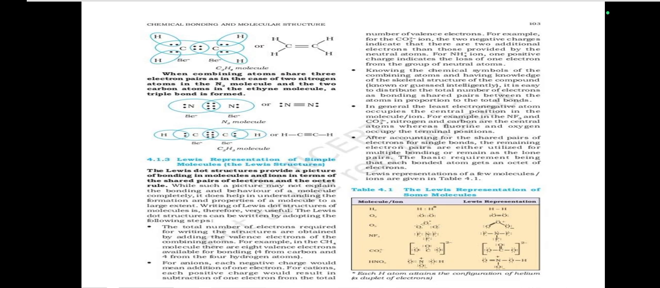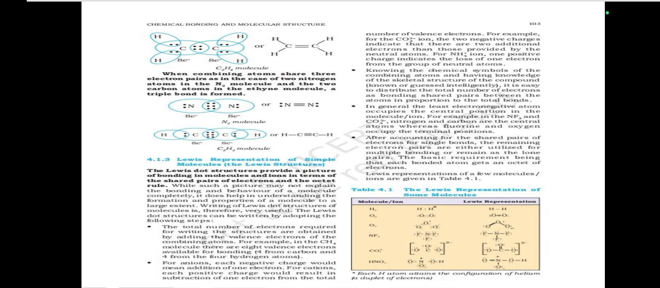The Lewis dot structures can be written by adopting the following steps. The total number of electrons required for writing the structures is obtained by adding the valence electrons of the combining atoms. For example, in a CH4 molecule, there are 8 valence electrons available for bonding, 4 from carbon and 4 from the 4 hydrogen atoms. For anions, each negative charge would mean addition of 1 electron. For cations, each positive charge would result in subtraction of 1 electron from the total number of valence electrons.